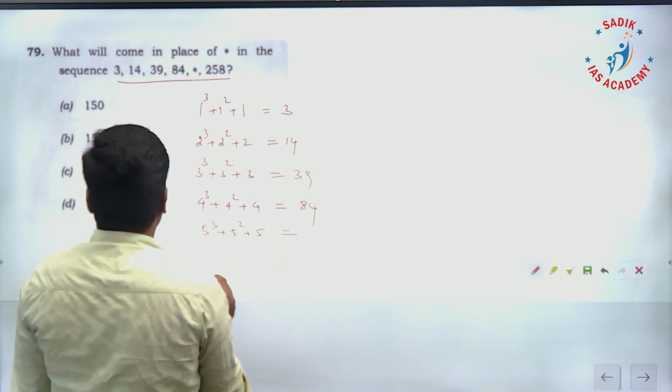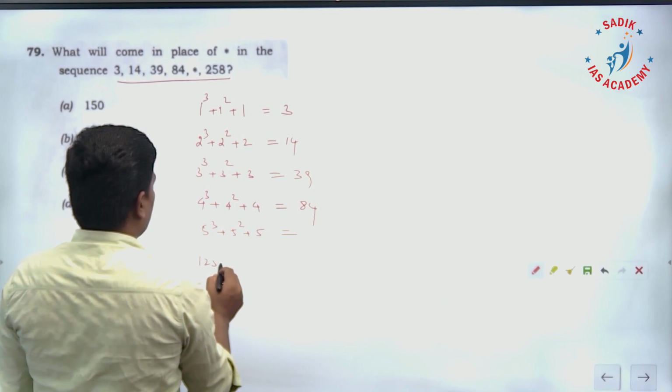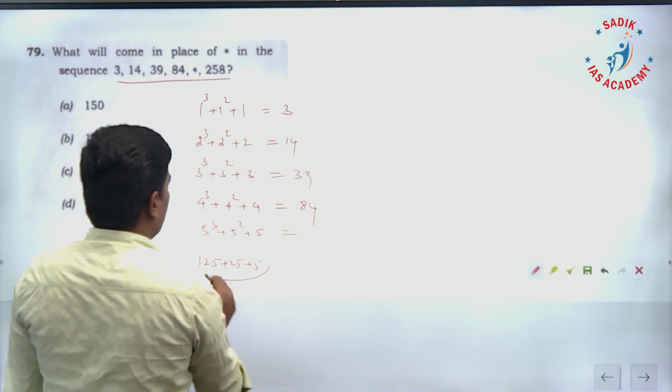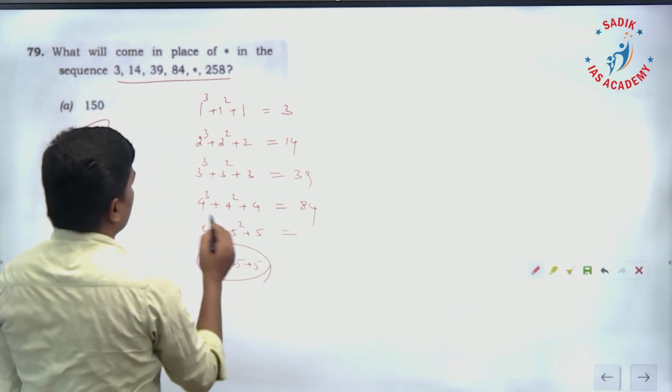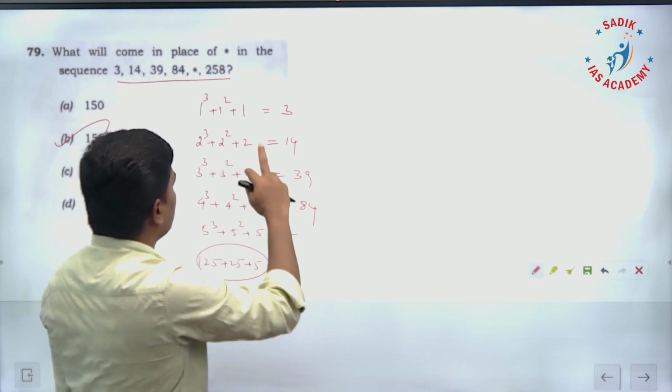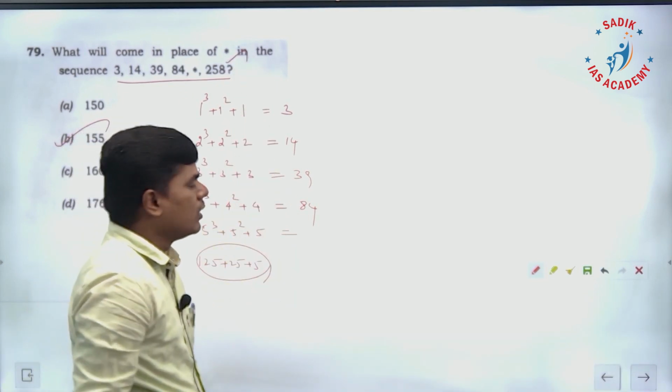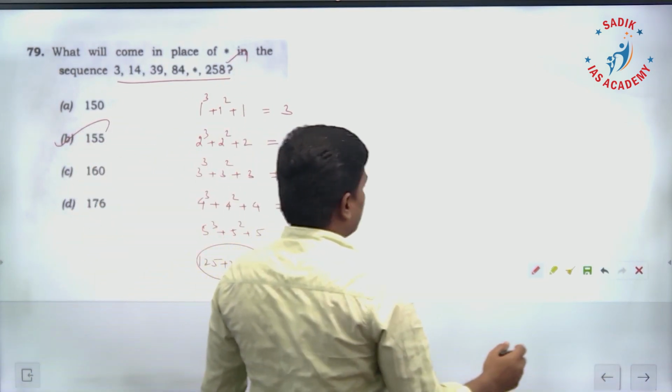Next one it is going to be 125 plus 25 plus 5, 155 is the answer. The next one you will get 6 power 3 plus 6 power 2 plus 6, you will get 258. So this question's answer is B, 79 B.